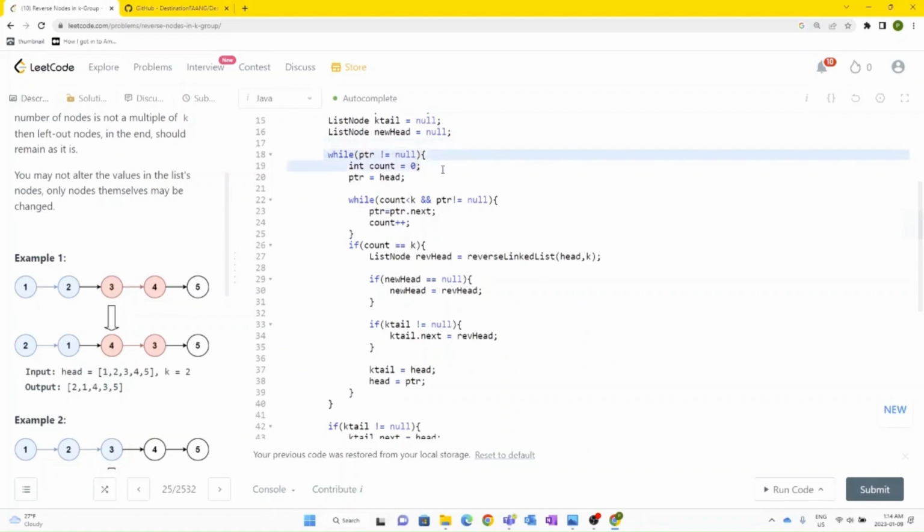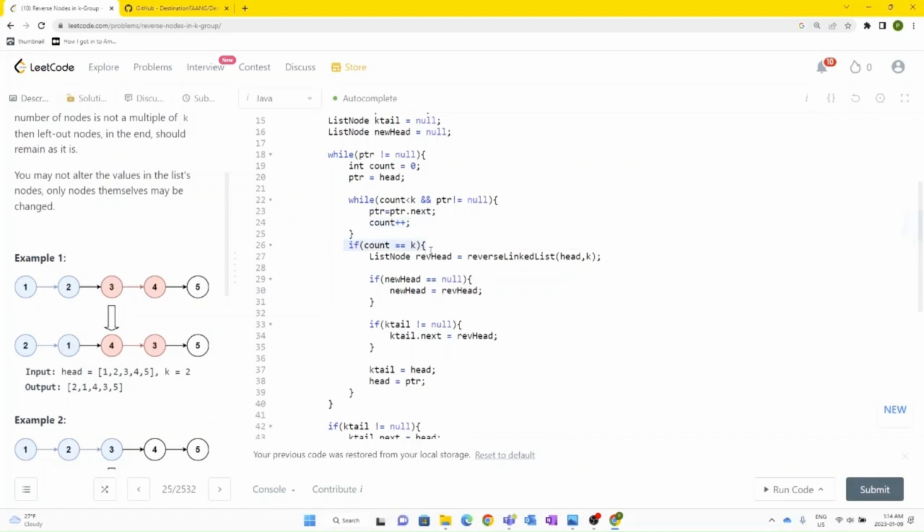Now first of all, we are going to initialize a while loop, that while the pointer is not equal to null, which means this is the loop that runs over the entire given linked list. Now inside that, first of all, we have a counter and we also have the pointer located at the head position. We first check whether the current count is less than k, we will move the pointer towards the next element and keep on updating the count.